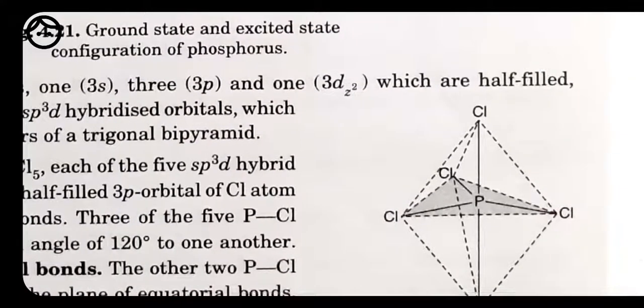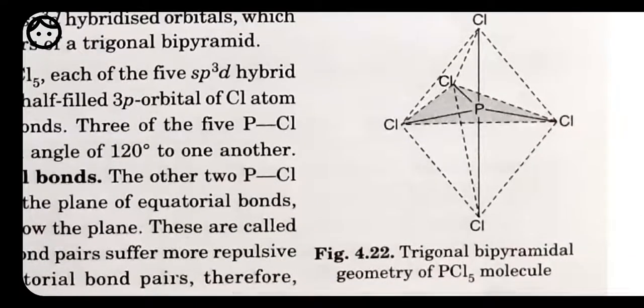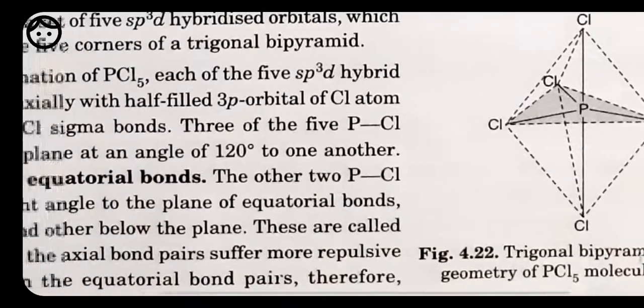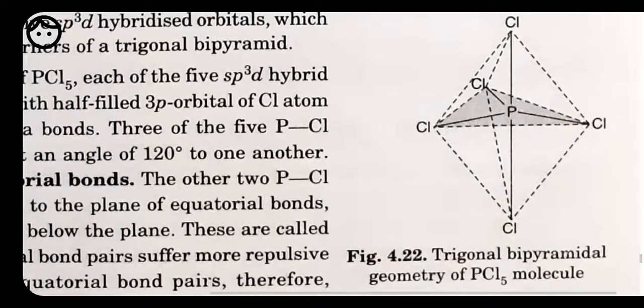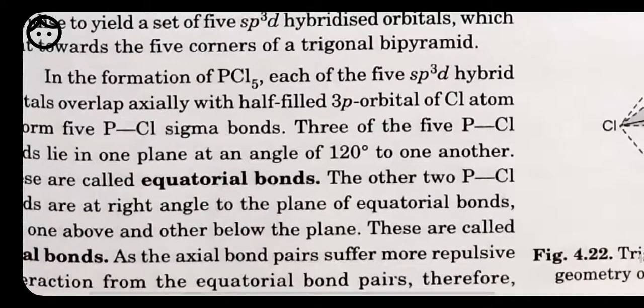This is the structure for phosphorus pentachloride that we have discussed in the previous class. How do we make the structure? These two bonds, which are above and below, are called axial bonds, and the others are called equatorial bonds. The axial bond is always longer than the equatorial bond.